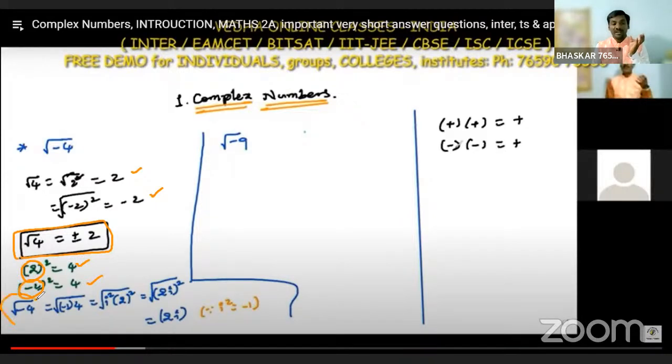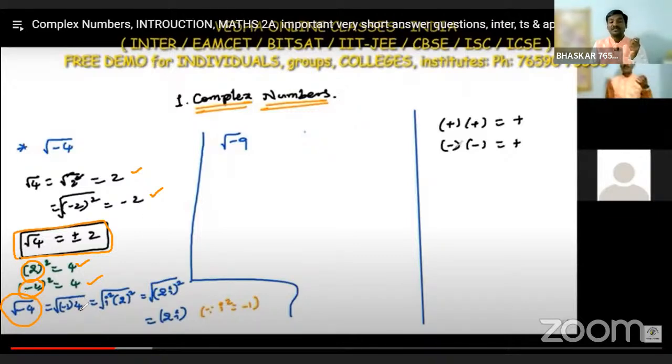But what about the root of minus 4? When we have negative 4, minus 4, inside the square root, how do we find this value?